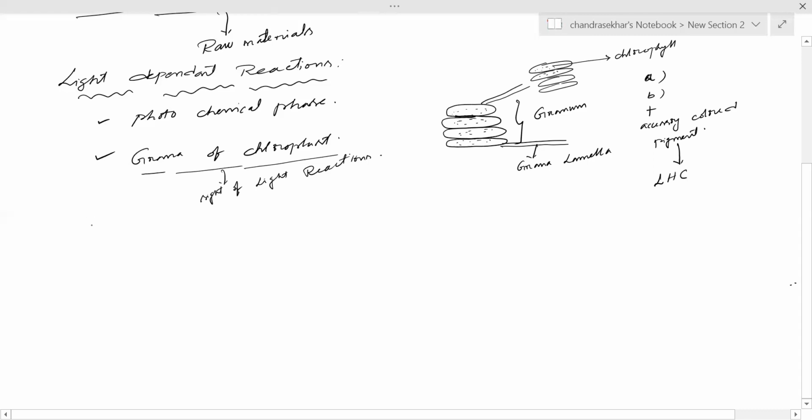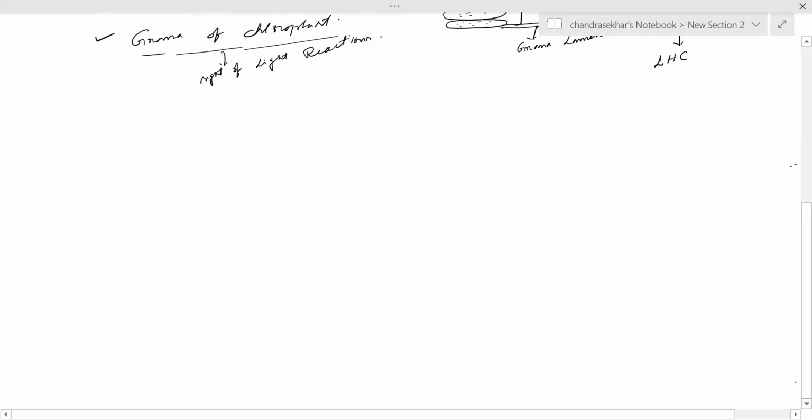So what happens during these light reactions? In the light reactions, light plays a crucial role. We know that light acts as the energy source in photosynthesis. So this is the sun. From the sun, the light energy is stored in tiny pocket-like structures called photons, when light illuminates the plants, especially the chloroplast.